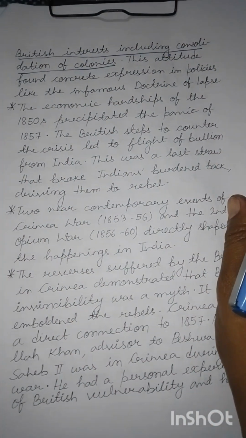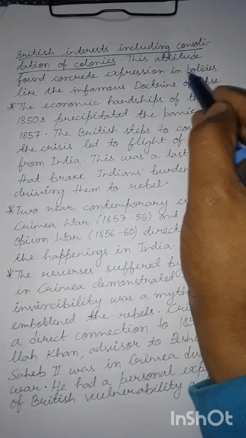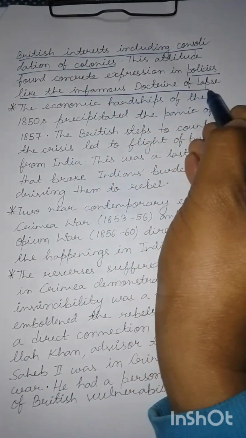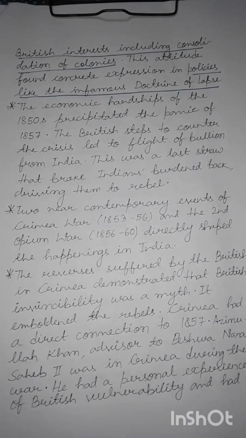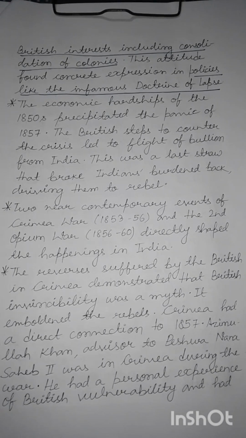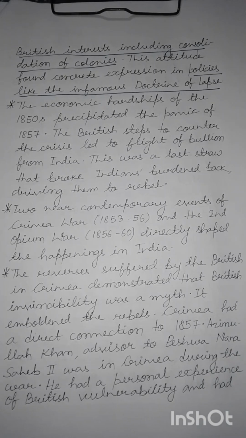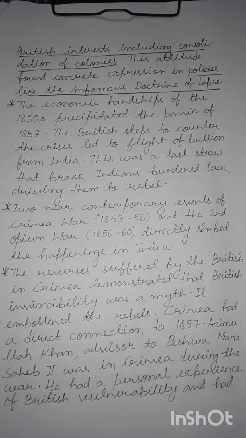This attitude found concrete expression in policies like the infamous doctrine of lapse. So ultimately, consolidation of the British position in India meant various forms of conquest, or for that matter the doctrine of lapse, through which Indian rulers were dispossessed and all of their domains were brought under British sovereignty. And this was certainly resented in India.